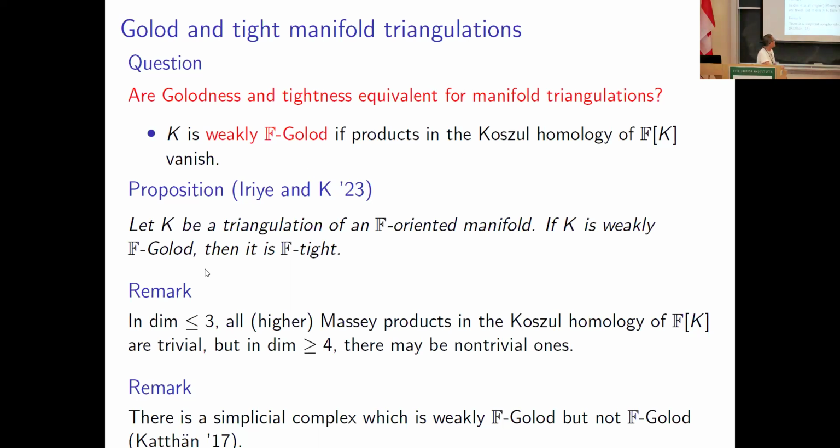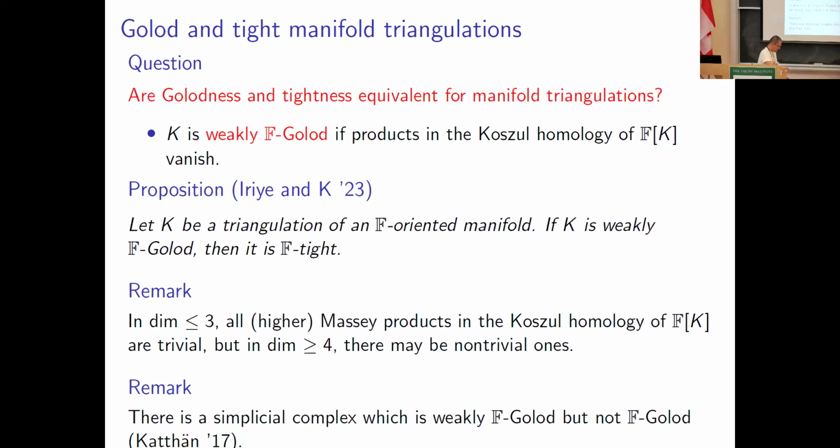Yuri and I proved that if K is a triangulation of an F-oriented manifold and it is weakly F-Golod, then it is F-tight. We proved this implication by using Poincare duality, so we need K to be a triangulation of a manifold.